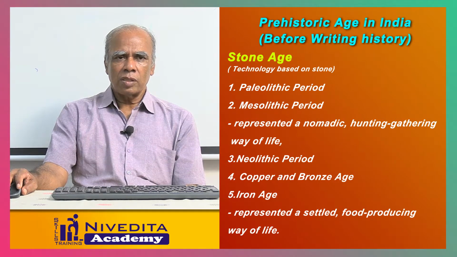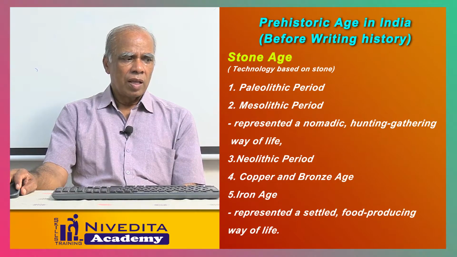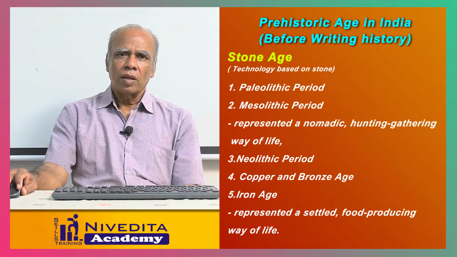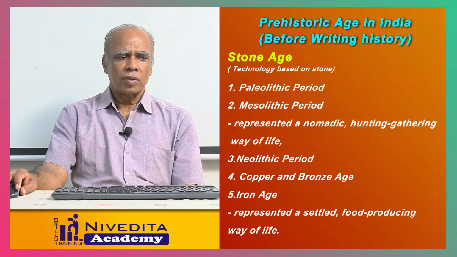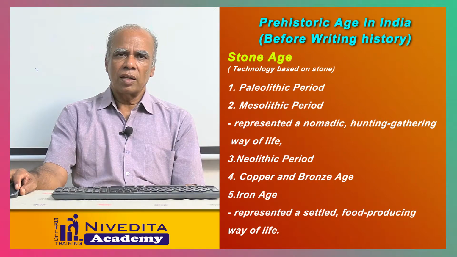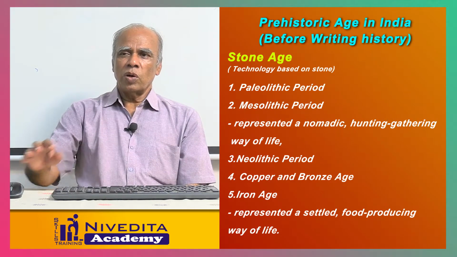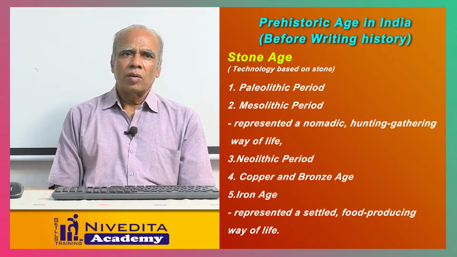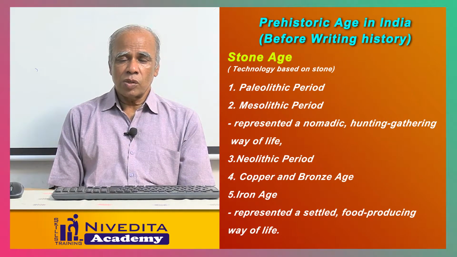Then the Mesolithic Age, and then the Neolithic Age. Then comes the Copper or Bronze Age, and then finally we have the Iron Age. The Stone Age is studied in different stages: Paleolithic, Neolithic, Mesolithic.